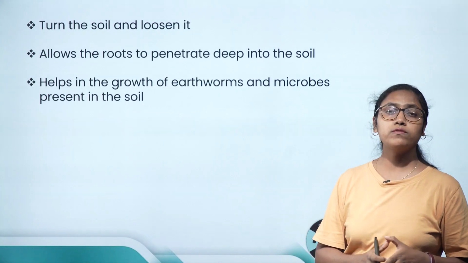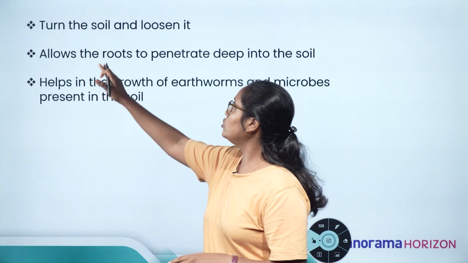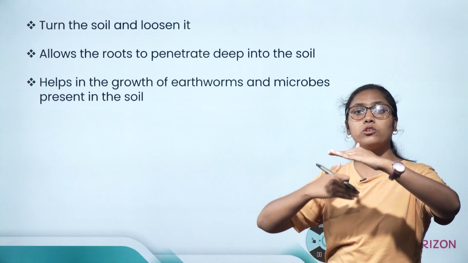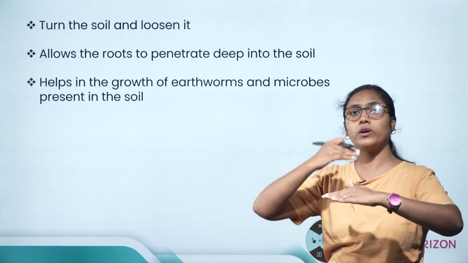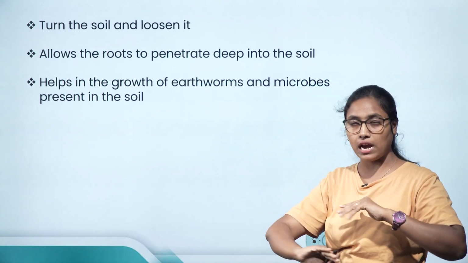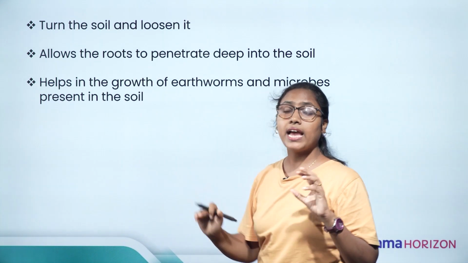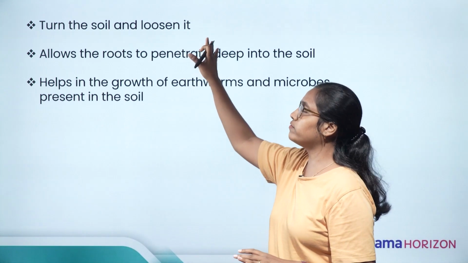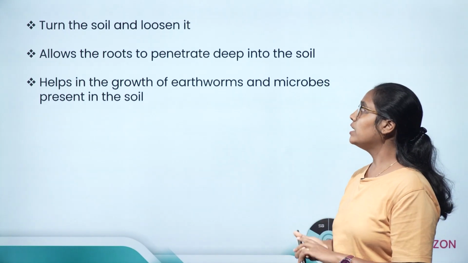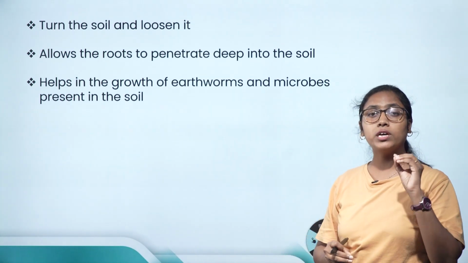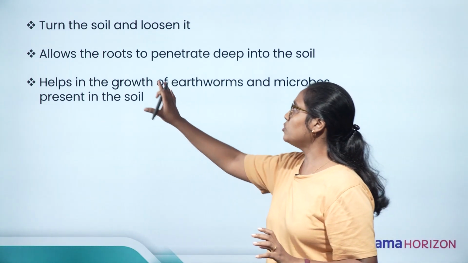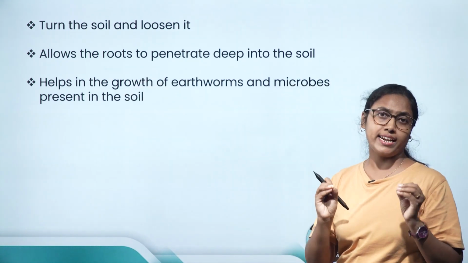So preparation of soil is done to loosen the soil. First they plough the soil to turn it: the lower soil comes up and the upper soil goes down. So turning of soil as well as loosening of soil takes place. The next reason is easy penetration of roots. Roots are usually very delicate.